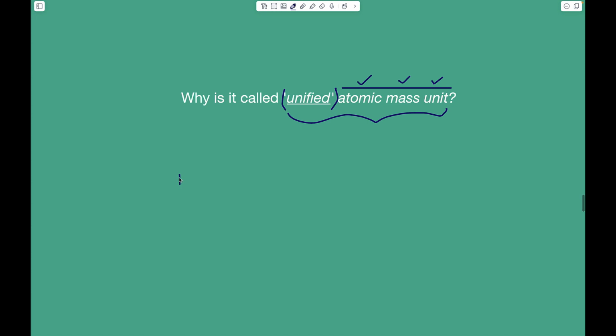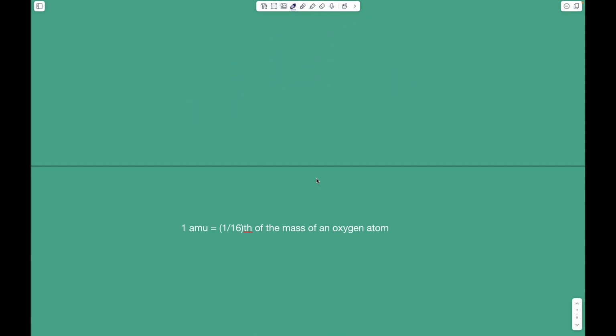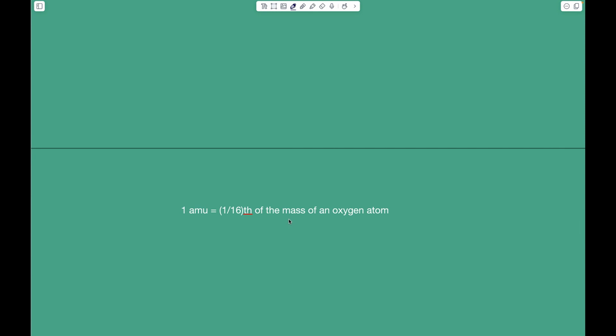Remember, originally John Dalton took the mass of one hydrogen atom as the standard to compare the masses of other atoms. After using it for nearly 100 years, we discovered many problems with this standard. And we also understood that we can measure the masses of atoms more easily and accurately if we take the mass of an oxygen atom as the standard.